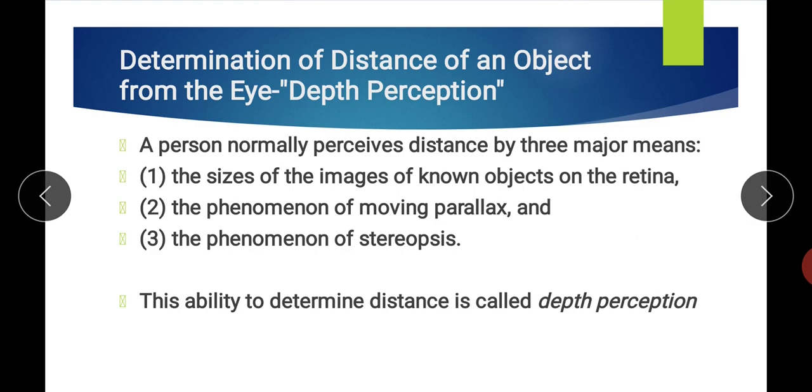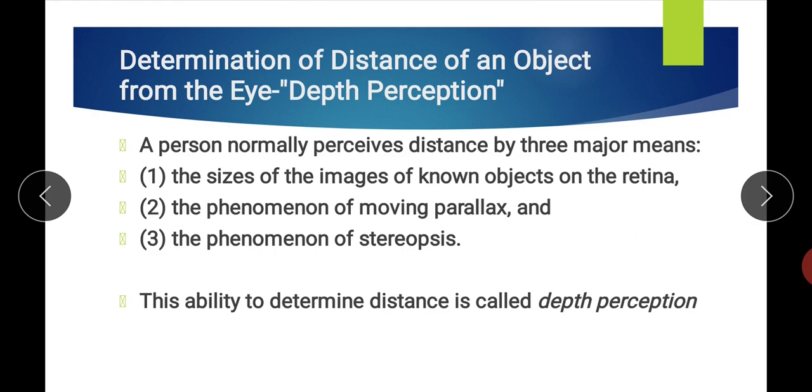The third is the phenomenon of stereopsis, or binocular vision. Our two eyes are separated from each other by a distance of approximately 2 inches. So that is why they see the world somewhat differently.